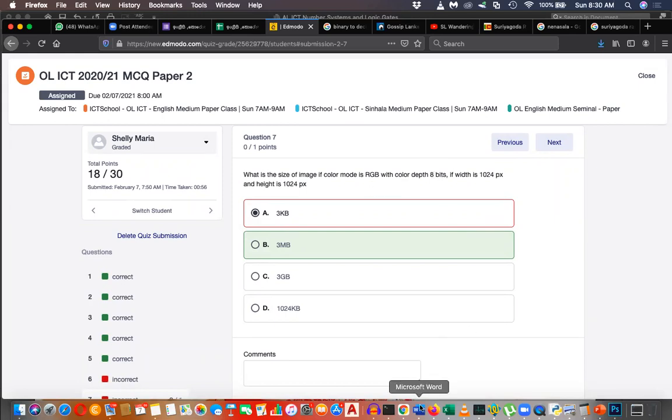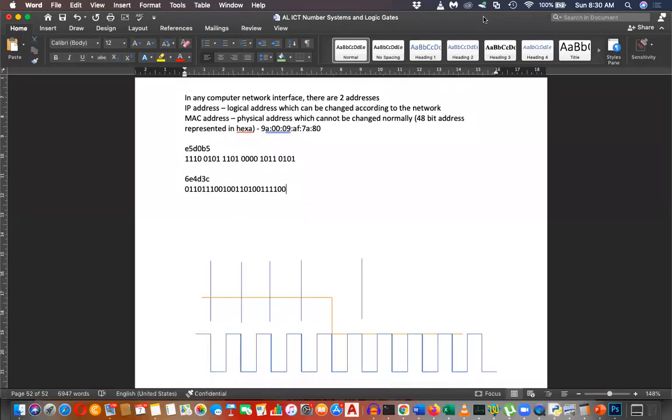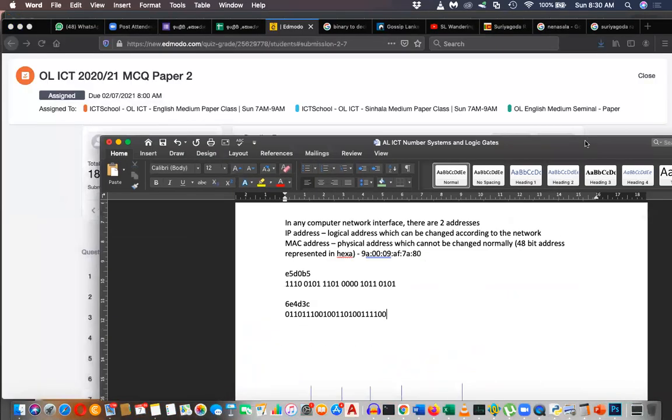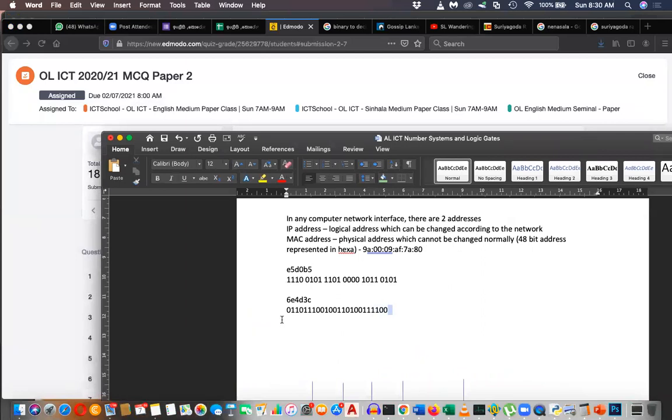8-bit means RGB 8-bit per channel. If it is RGB 8 bits like this, what is the size of a pixel? This is the size of a pixel. It is 24 bits. Means how many bytes?